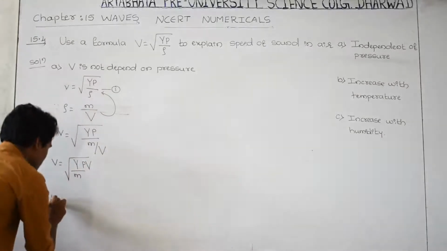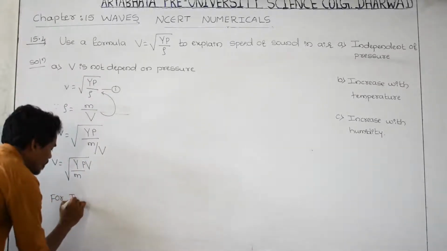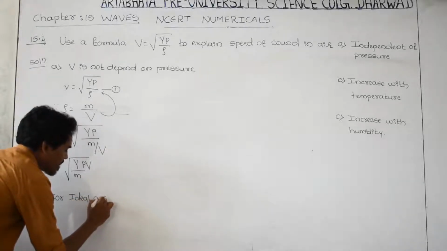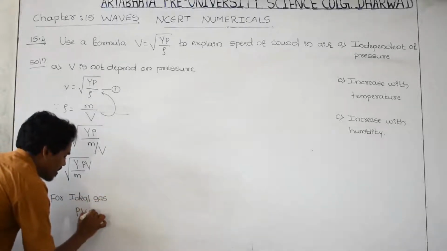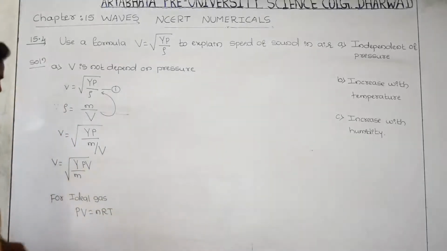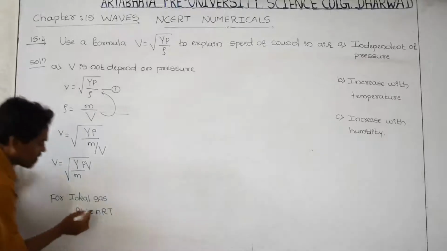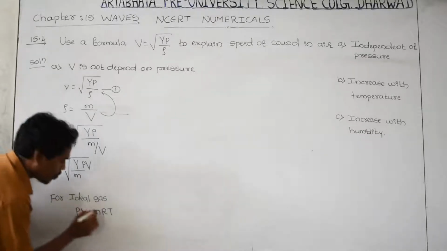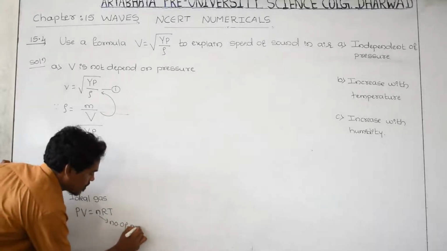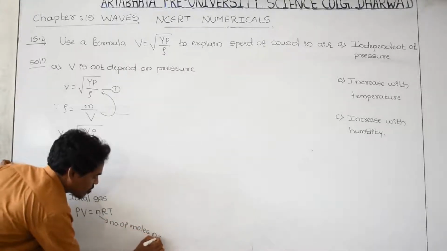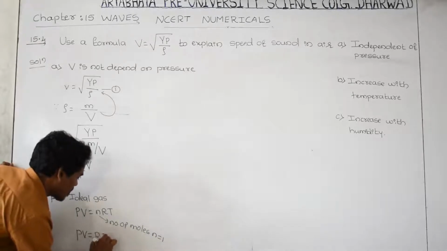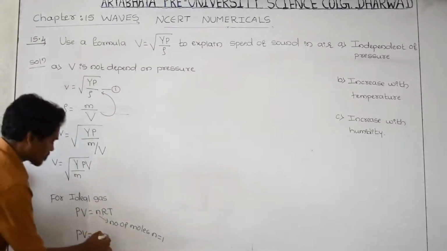Per the ideal gas equation you know very well, pv is equal to nRT, and here n means number of moles. Take n is equal to 1, then this becomes pv is equal to RT.